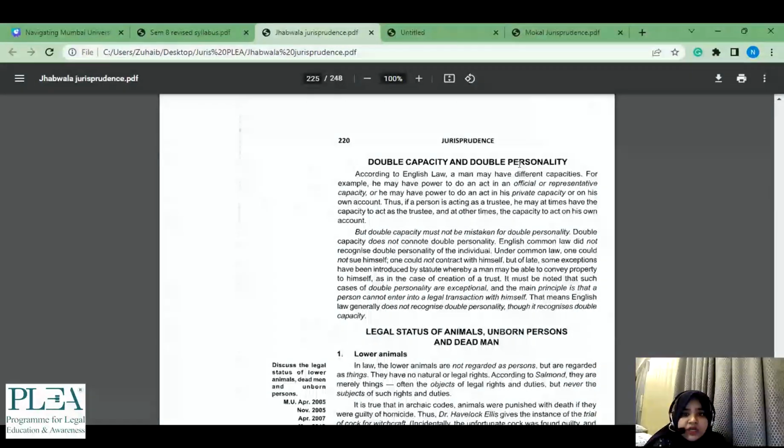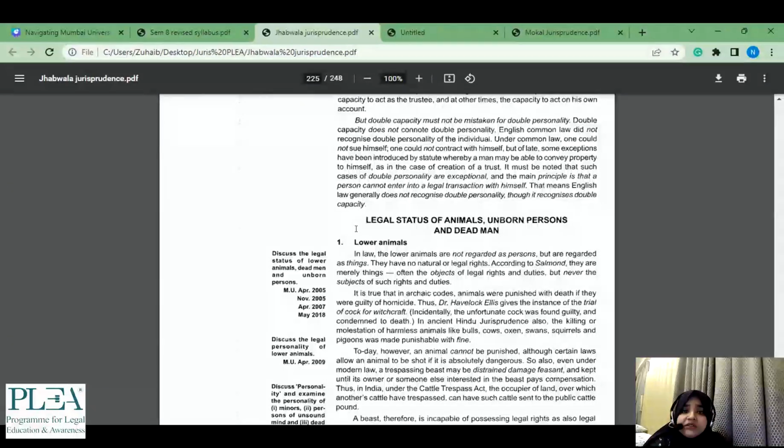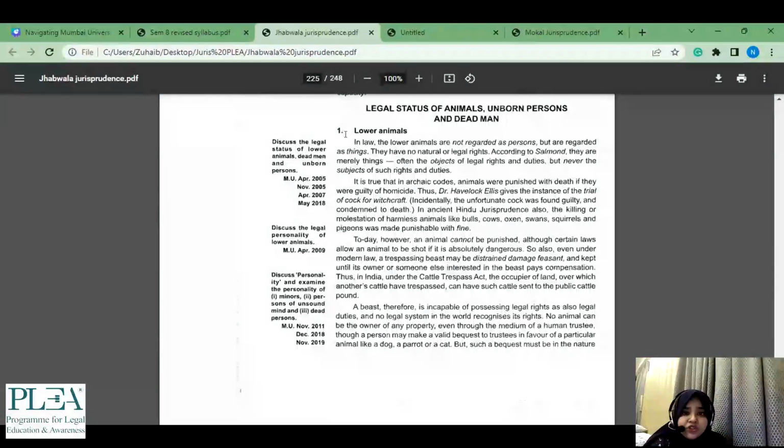So ये हो गया dual capacity, dual personality. This is again important. ये situational में आया था, lower animals whether they have rights or not. So ये according to this definition was important, that they are merely things, often the objects of legal rights and duties, but never the subjects of legal rights and duties.